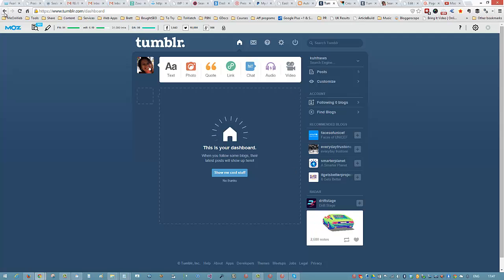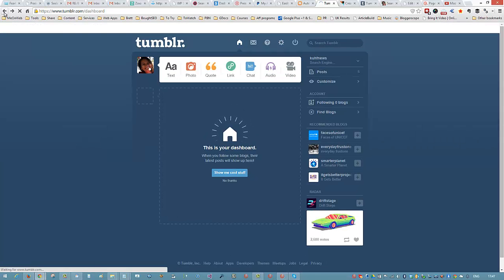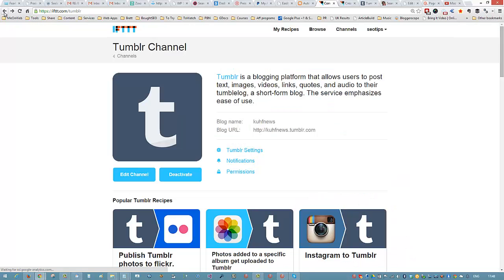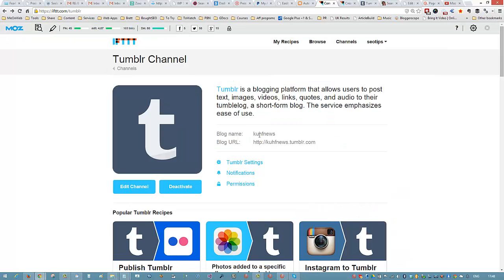Okay, so it's supposed to go back over to IFTTT. Let's just see what happens. Make sure it's actually attached. Yeah, I've got it attached now.